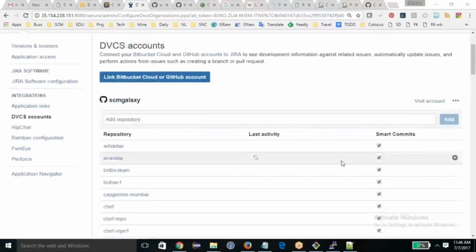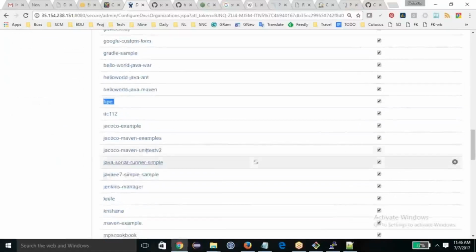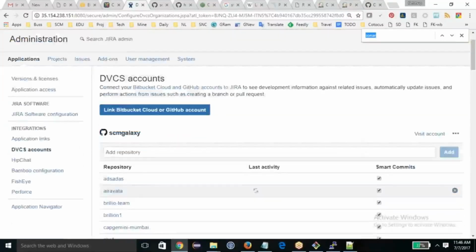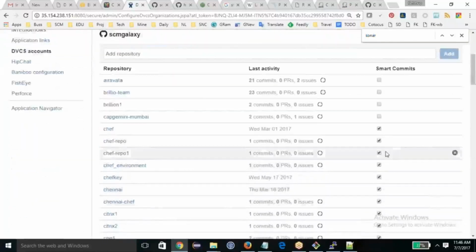So now my project is Jacoco, which is here. I want to map only one project, this one. So the remaining I will skip.